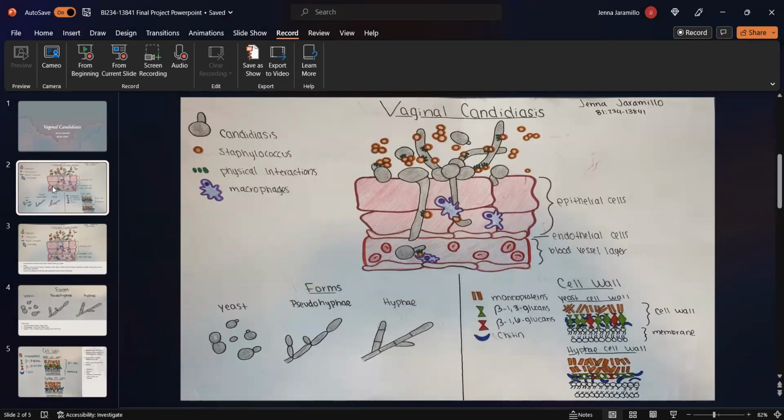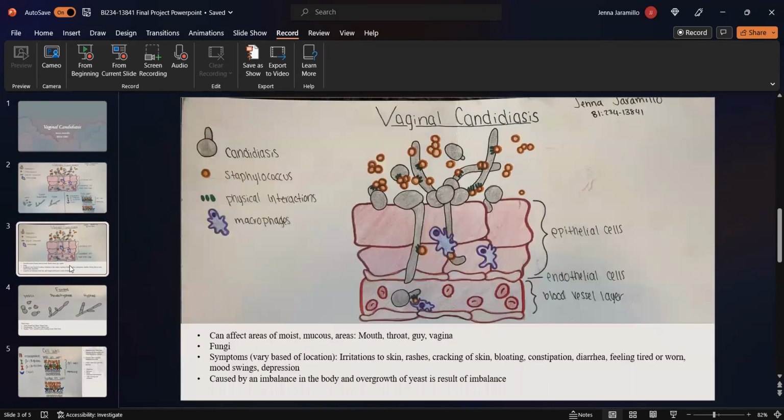Some microorganisms are toxic and deadly to us in our bodies. Some microorganisms and species like Candida can be both positive and negative to us. Candidiasis is an infection caused by a yeast called Candida.